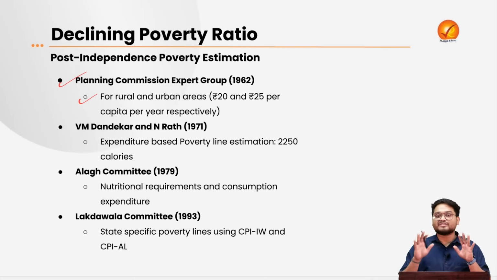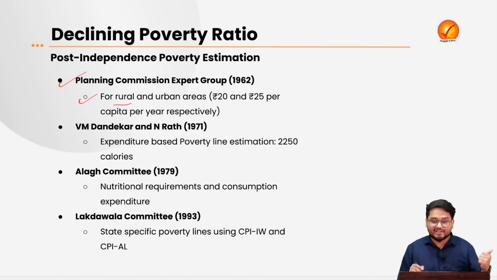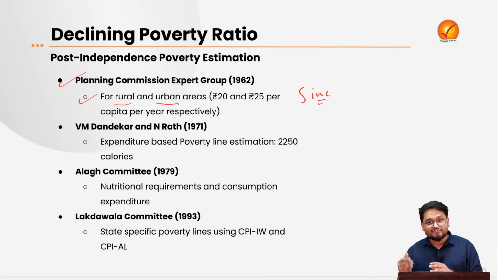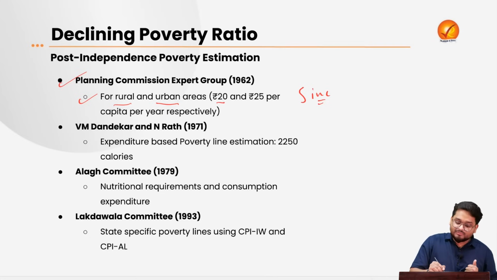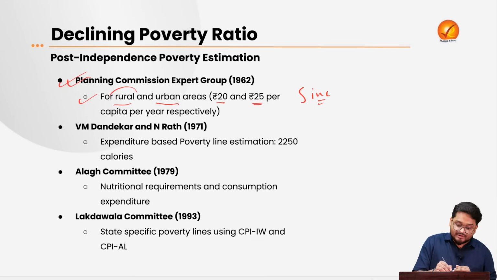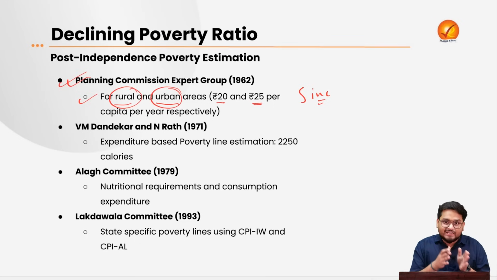Now, for the very first time in the country, poverty levels were divided into rural poverty lines and urban poverty lines. And here, this was also based on the income criteria. That is the minimum income that the people must be having to fulfill their basic needs. It was 20 rupees in the rural areas and 25 rupees in the urban areas per capita per year. So, it started for the very first time by dividing the urban and the rural areas and their individual poverty lines.